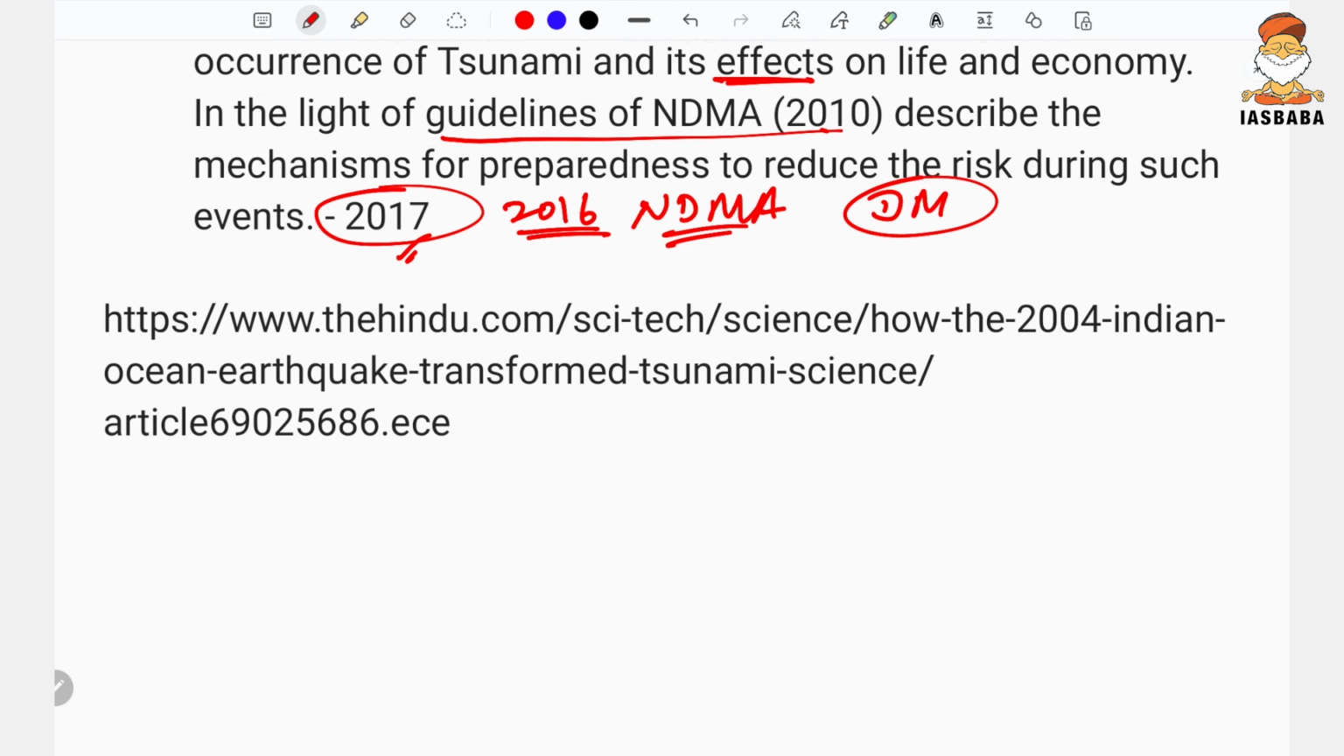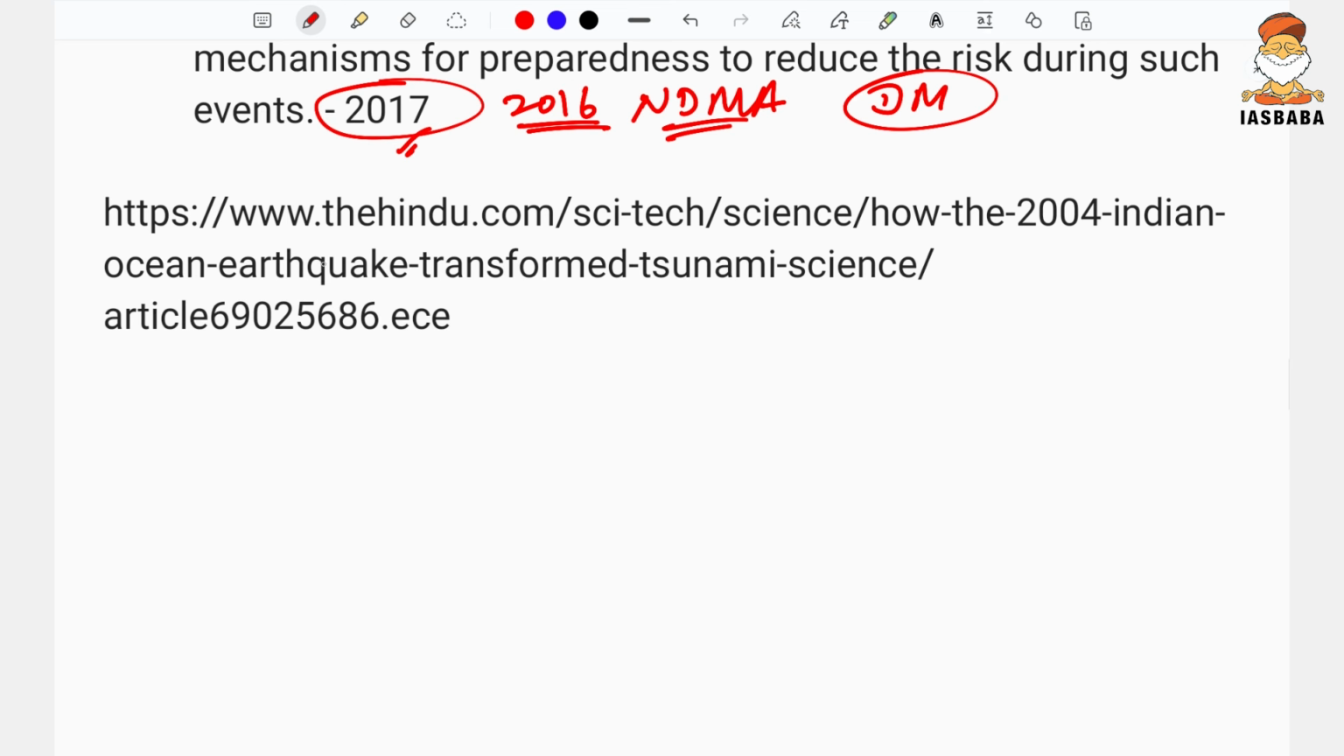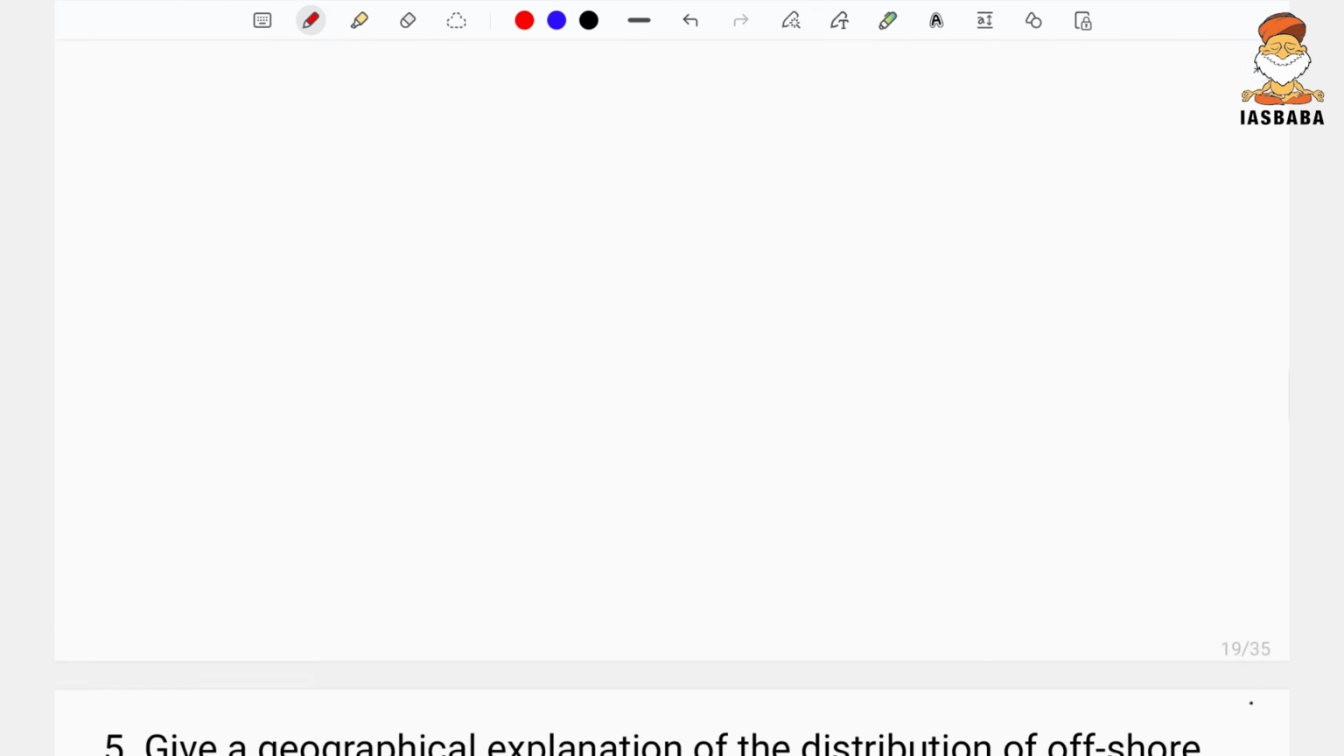This year it is asked in geography. Here it is with respect to the 20 years of the tsunami. 2004 Indian Ocean earthquake transformed tsunami science. Of course it was mentioned in The Hindu, and also there was a tsunami in Japan recently.